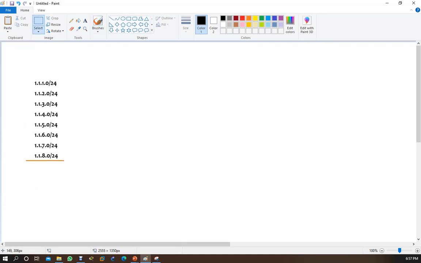This is the network coming towards the router.